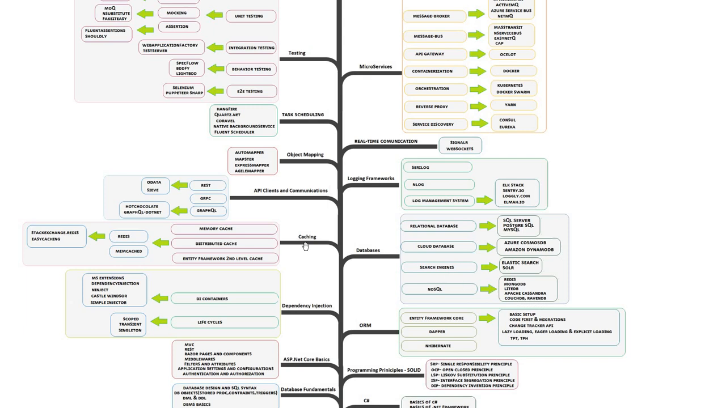And there is also the concept of other areas where API clients and the communication need to be established. We use different protocols. We have the REST protocol, gRPC, and GraphQL. REST itself, as you know, can be implemented through OData, or we have Sieve, whereas GraphQL could be utilized through Hot Chocolate or GraphQL.NET. Also, while doing the functionality, you have to be aware of logging frameworks.